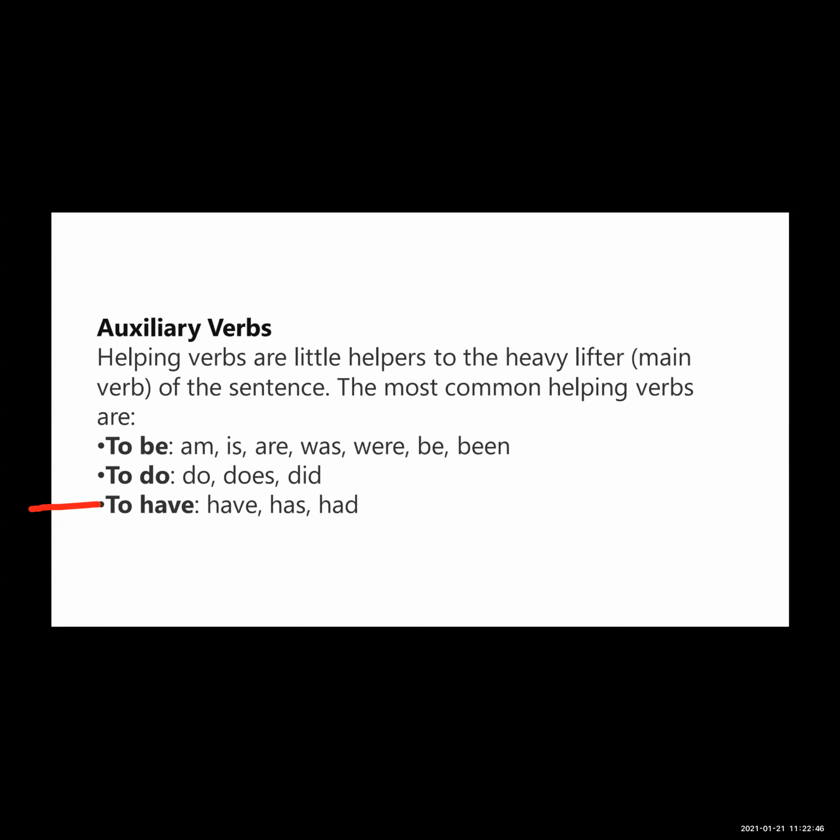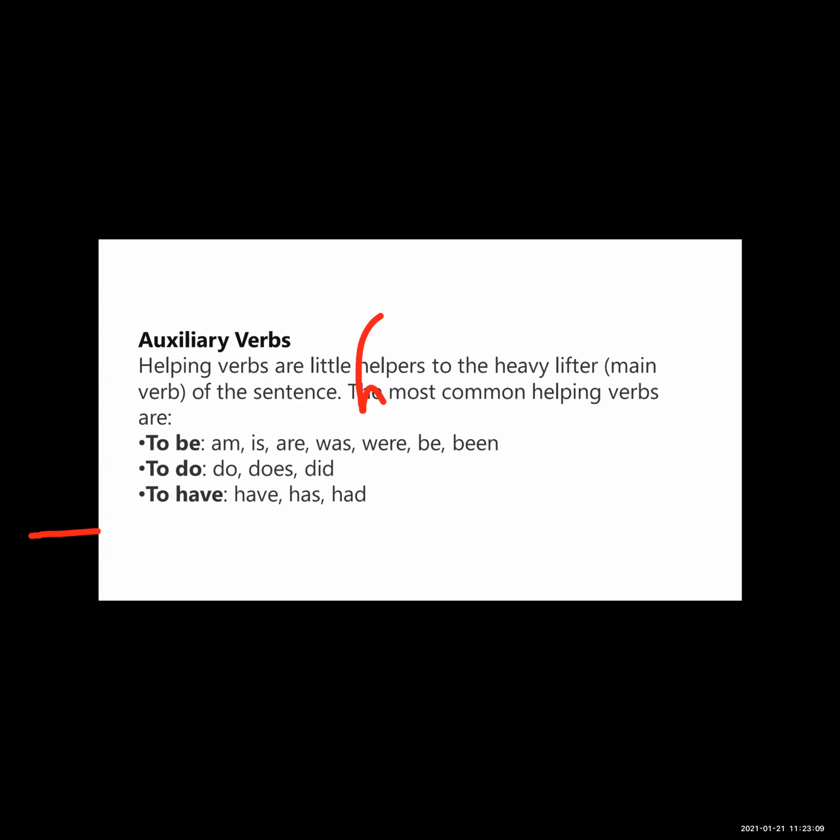The most common helping verbs are: first, the to be form. In the to be form, there are am, is, are, was, were, be, and been. In the to do form, do, does, and did. And in the to have form, have, has, had. These all are the helping verbs which help the main verb.